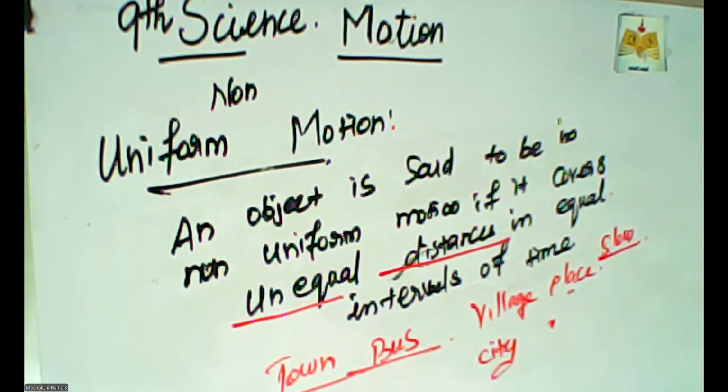After 50 minutes or half an hour, each and every vehicle takes higher speed because there is no crowd in that area, so the vehicle is moving fast. That kind of motion is called non-uniform. First, the buses started slowly because it was a crowded area. But just imagine after 100 meters and 5 minutes of heavy traffic, then after 2 kilometers within 5 minutes, because the road was very clear.